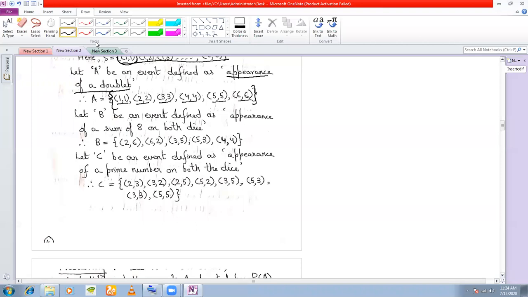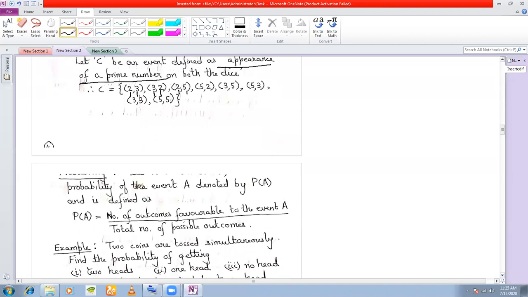Let us define another event C as appearance of a prime number on both the dice. So, what are the elements that I'll pick up from the sample space? The elements will consist of prime numbers on both: 2,3, or 3,2, or 2,5, and so on. So how many outcomes are there? 1, 2, 3, 4, 5, 6, 7, 8 outcomes I've picked up from the sample space.